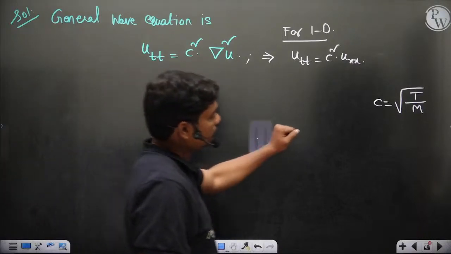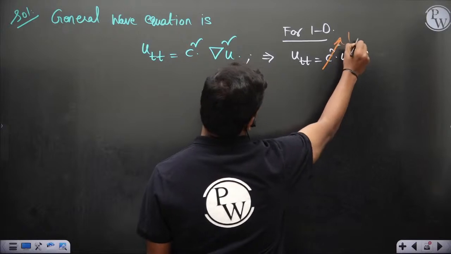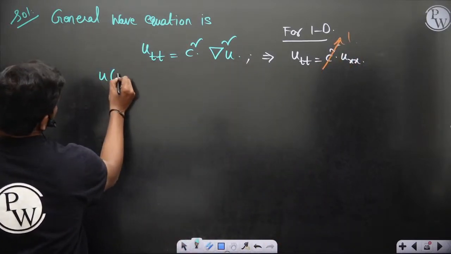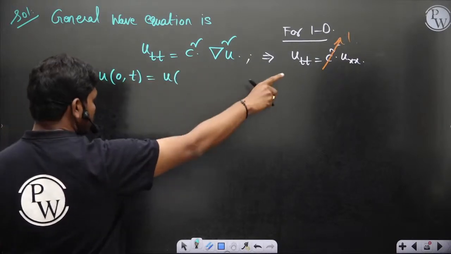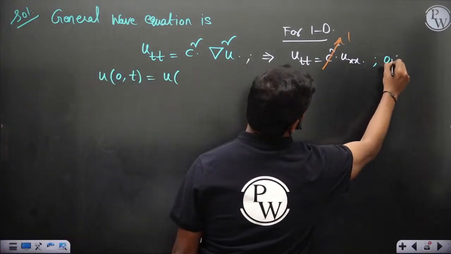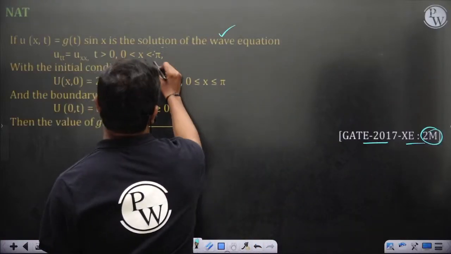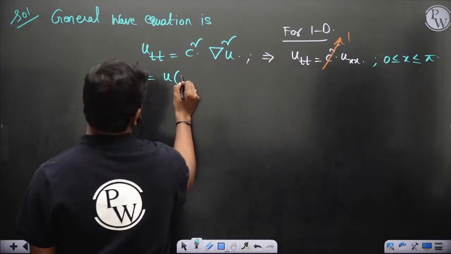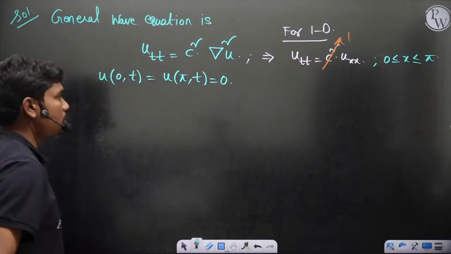I would like to tell you one thing. This c square value is 1 in this case, so you have the equation. When you have the boundary conditions, u of 0 comma t is equal to u of length. So what is the length? X is changing from 0 to pi, and time is positive of course, so u of pi comma t is equal to 0 here.